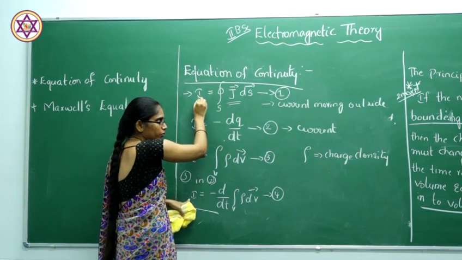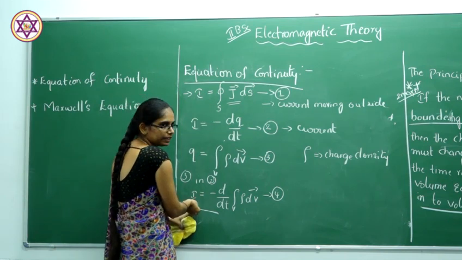The first equation is the current moving outside, the normal current equation.